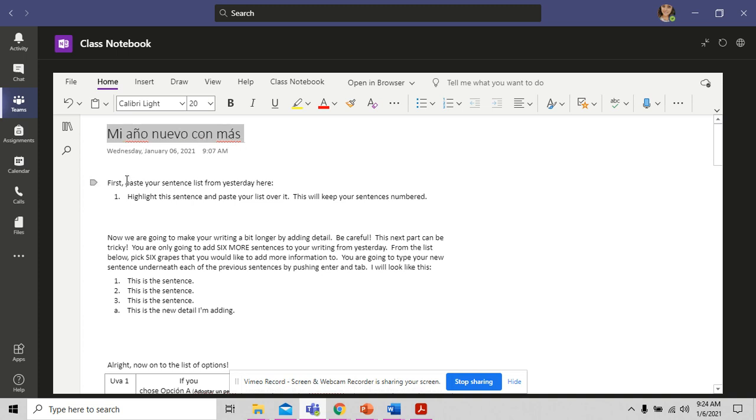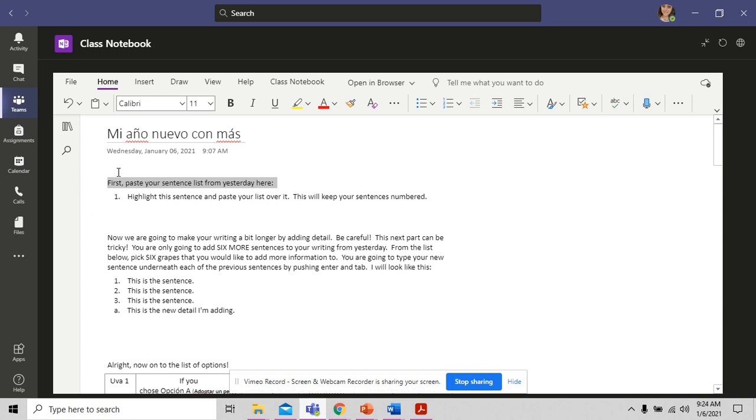All right, so the basic gist of what we're doing here is we are taking our list from yesterday and adding some more to it. This makes it a little bit longer, because remember, the district really wants us to write those good, long, strong, connected sentences. So that's what we're focusing on here. First, it says paste your sentence list from yesterday here.